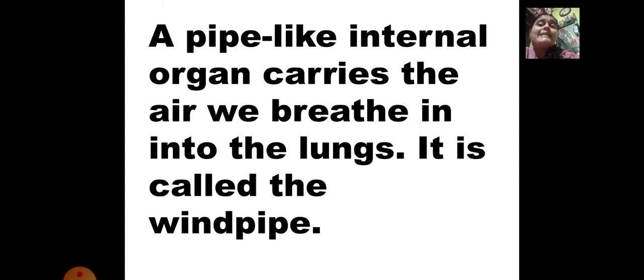A pipe-like internal organ carries the air we breathe in into the lungs. So a pipe is situated inside our body from which the air is passing to the lungs, and that pipe is called the windpipe. The air which passes from our nose through our mouth and throat, and then goes inside the lung. The windpipe helps to pass the air from the nose towards the lungs.